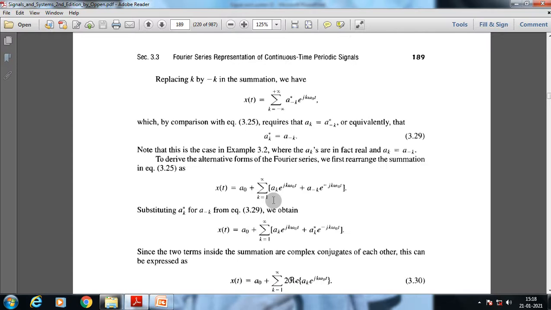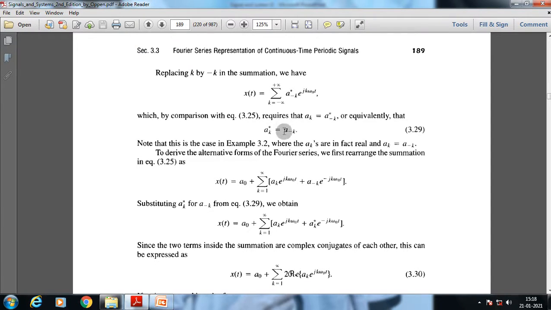Okay, so as it goes on, we replace the value of k by minus k, and we understand that these values are equal. So as we put all these values in the same form, after adding them, this is the DC value we already know, so we will keep it aside, and from k equal to 1 to infinity, we get a suffix k e to the power jk omega 0 t plus a suffix minus k e to the power minus jk omega 0 t.